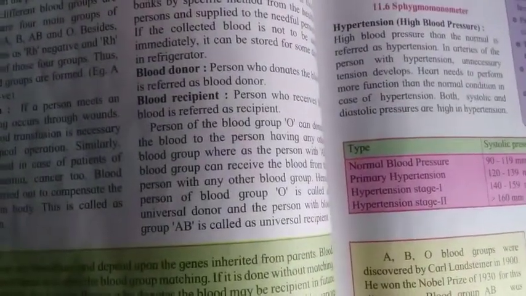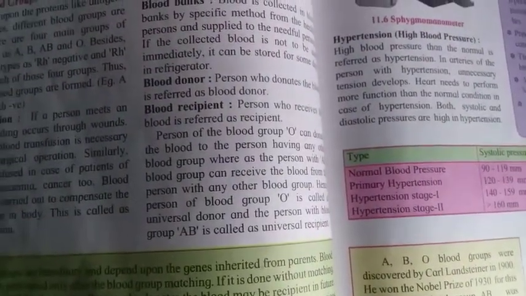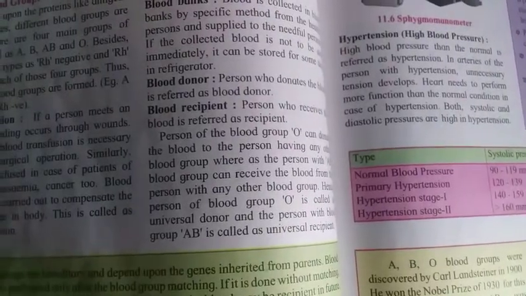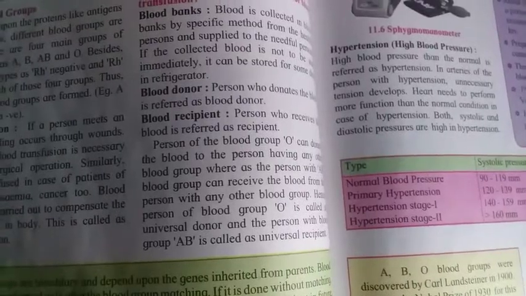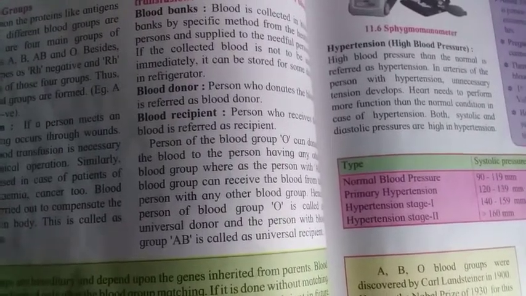Then next, the person who donates the blood is called a blood donor, and the person who receives the blood is called a blood recipient.